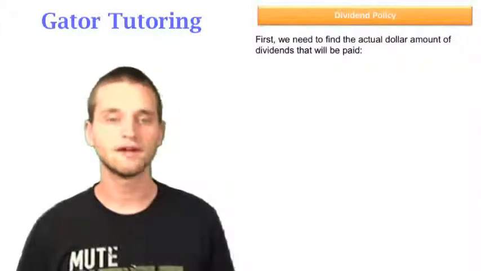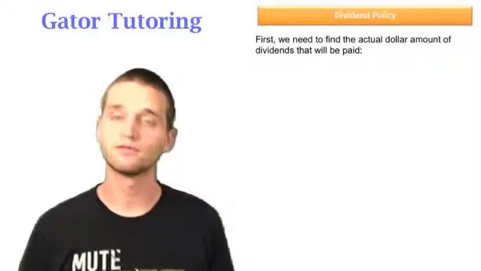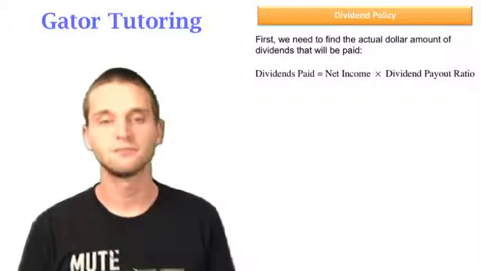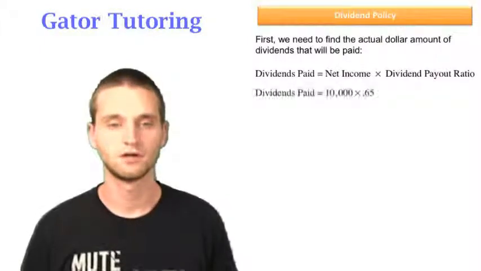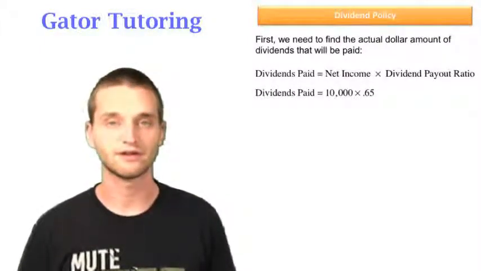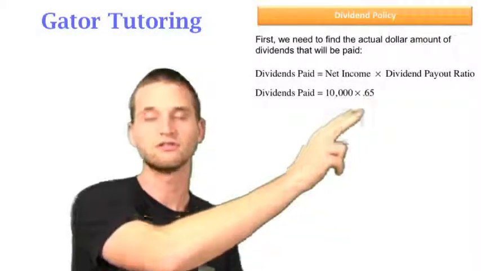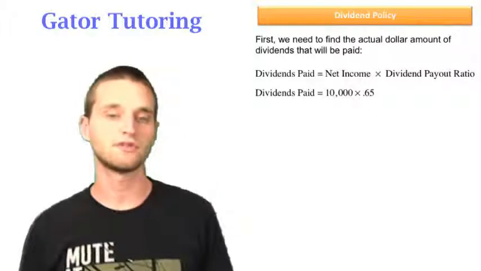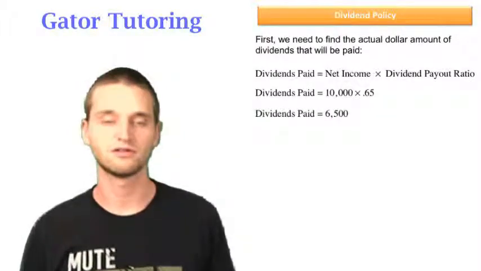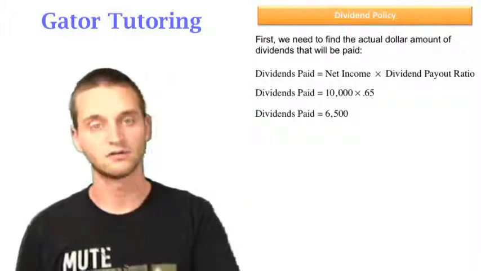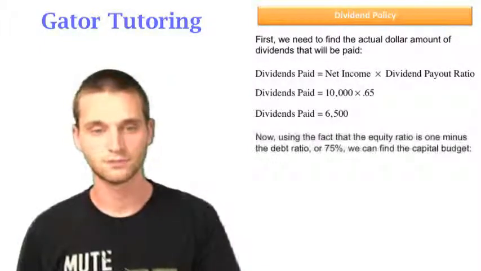Well, first we need to find the actual dollar amount of dividends that will be paid. The dividends paid is just the net income times the dividend payout ratio. Well, our net income is $10,000. So that goes right here, and the dividend payout ratio is 65%. 65% of $10,000 equals $6,500. So that's a total dollar amount of dividends that goes out to shareholders.